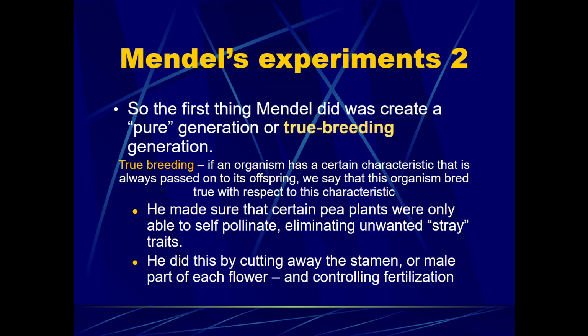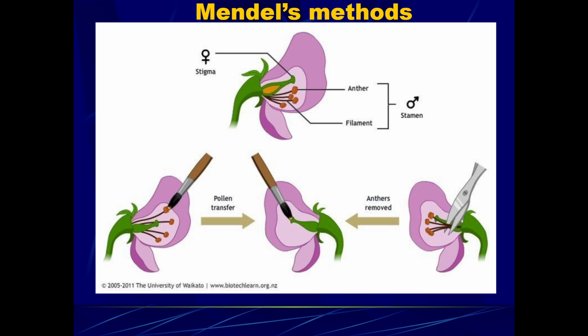And that made sure that he got really true breeding plants, meaning that if they were only self pollinating, they weren't able to get any other alleles or genes from any other species of plant that had maybe slightly different traits. And that self pollination really made sure that his plants were 100% true breeding. And he did this by cutting away the stamen or the male part of each flower, and then he would control fertilization by using a paintbrush.